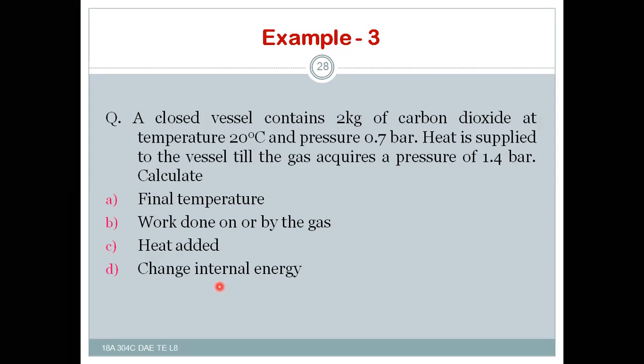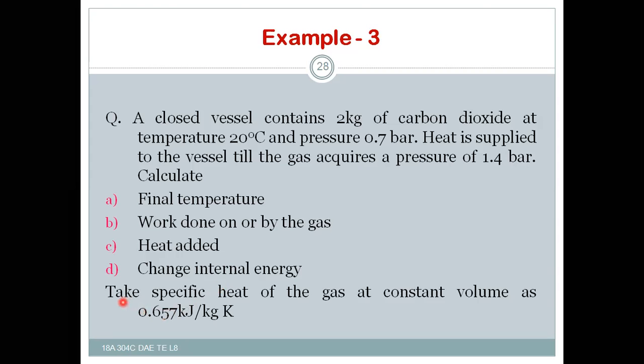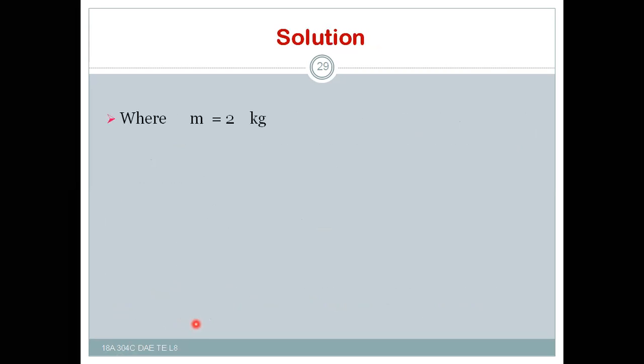Take specific heat at constant volume Cv as 0.657 kilojoule per kg Kelvin. So with this you can calculate; let us see the solution.